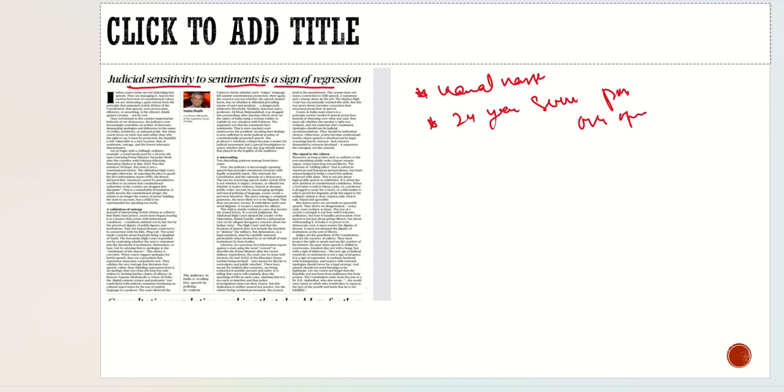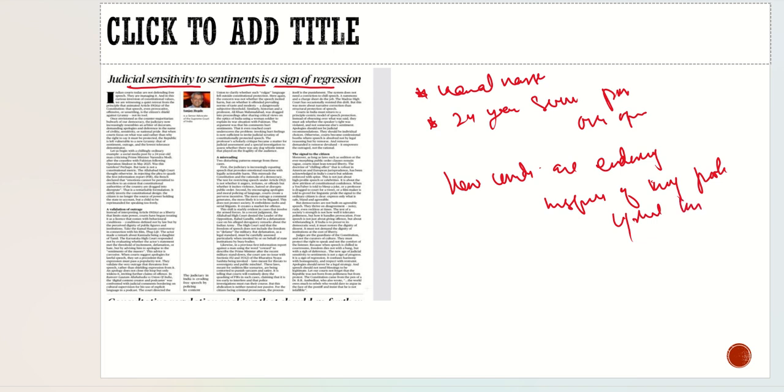And he's actually highlighting how courts are endorsing these cases, in spite of protecting and upholding Article 19(1)(a). Instead of upholding it, they are going by the public sentiment. They are trying to diffuse the public sentiment. If the public sentiment is against it, they are asking these people to apologize. So this is the whole discussion of this article in the simplest terms.